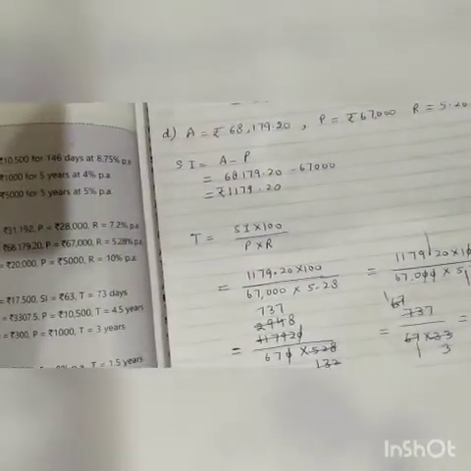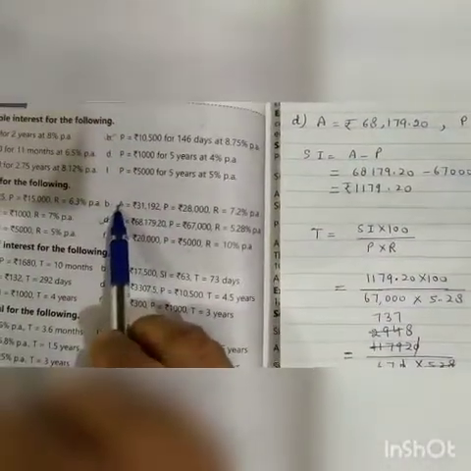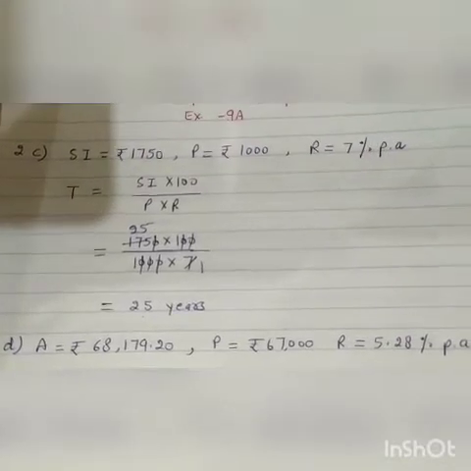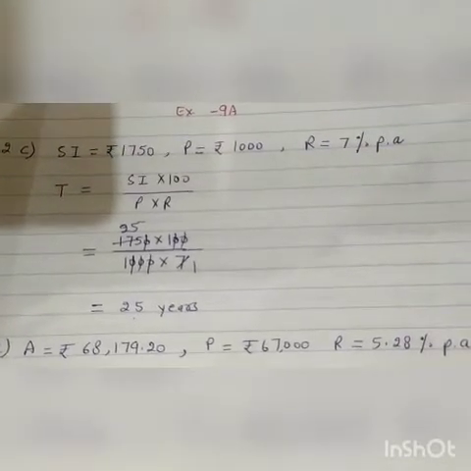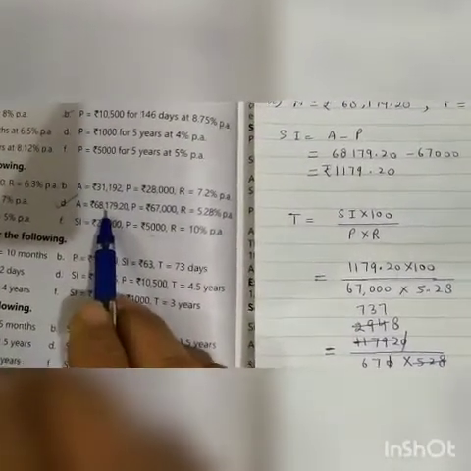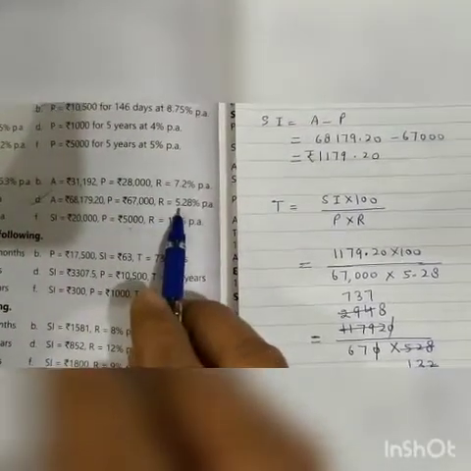Now in D part, students. B part you will do yourself, and C part I have solved here. You try to understand it yourself. Then part D. In D part, see here, amount is given, 68,179.20 rupees. Principal is given and rate is given.